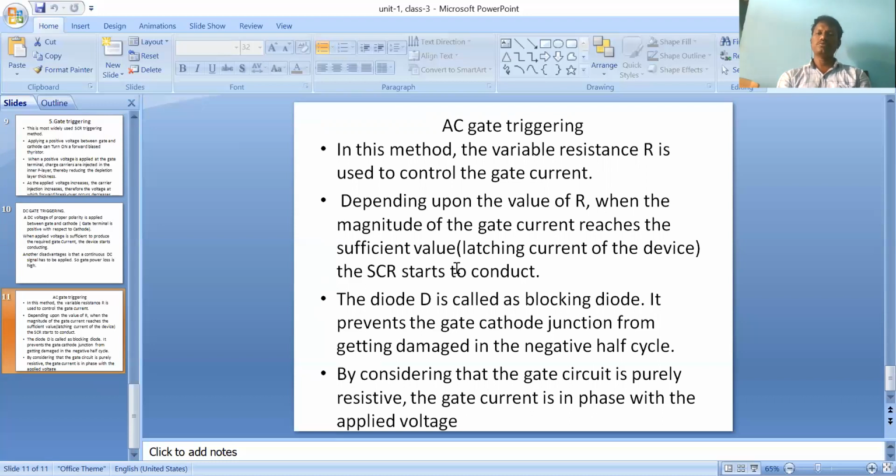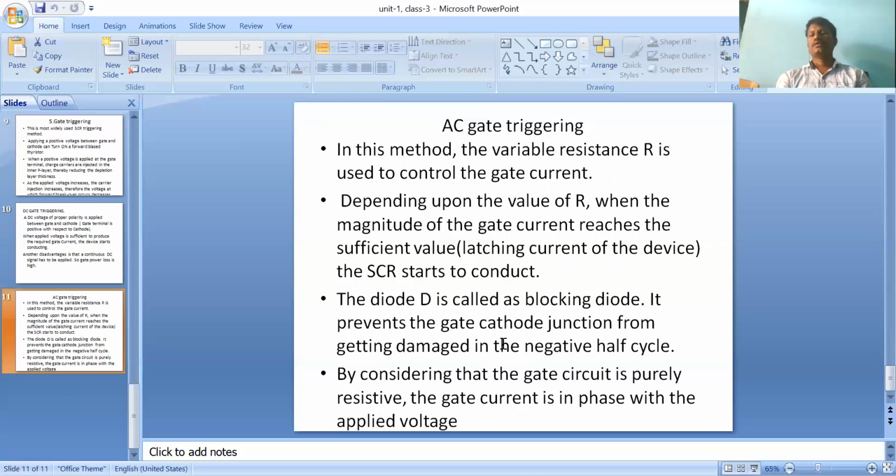During reverse bias, the negative voltage is automatically blocked. That diode D is called a blocking diode. It prevents the gate cathode junction from getting damaged in the negative half cycle. Otherwise, during the negative half cycle the SCR would be damaged, so to avoid that we connect a diode. That is the main intention of AC gate triggering.